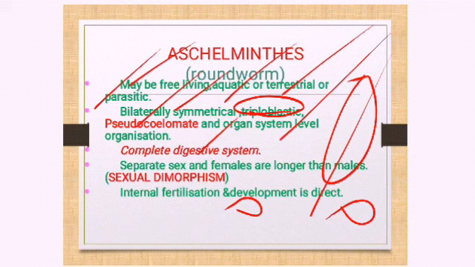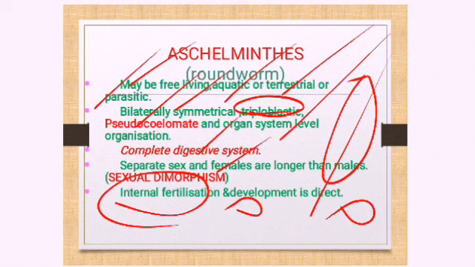They have sexual dimorphism, which means the male and the female are separate, and the females are longer than the males. Fertilization is internal, inside the body of the female, and the development is direct, which means the younger ones resemble the adult. So these are the characteristics of Aschelminthes.